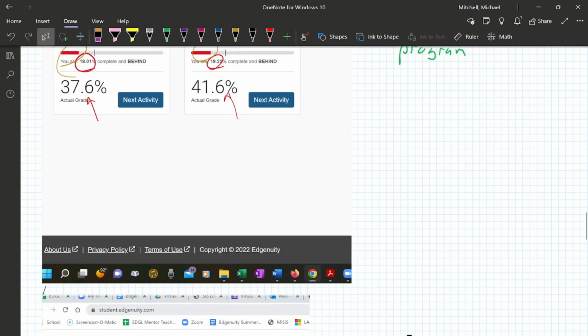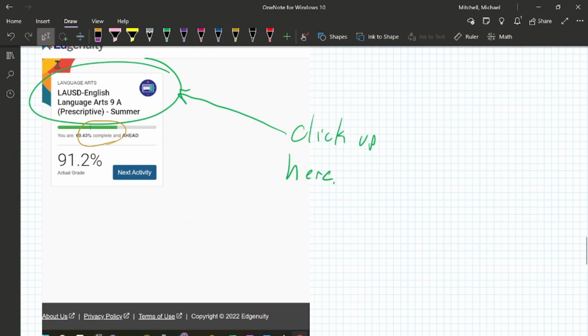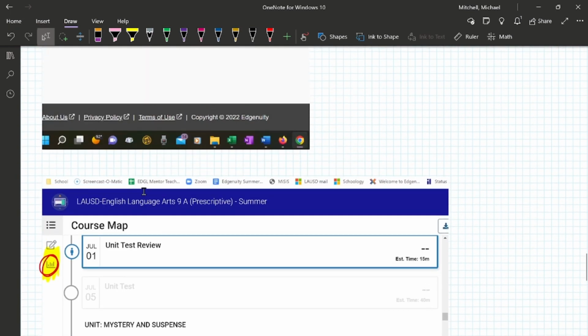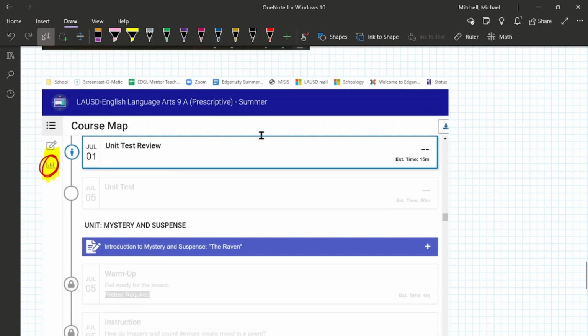So we'll get to that in a minute here. That's what I'm saying. Click up there. It's going to take you to your course map here. You can download stuff. Click on this plus, it'll open up. You can get your guided notes in there and things like that.